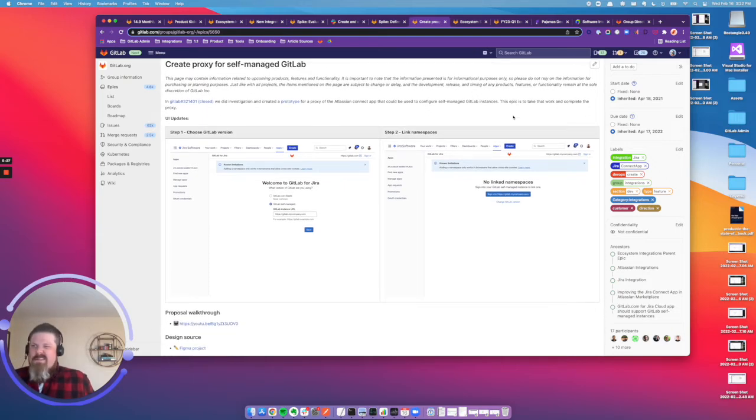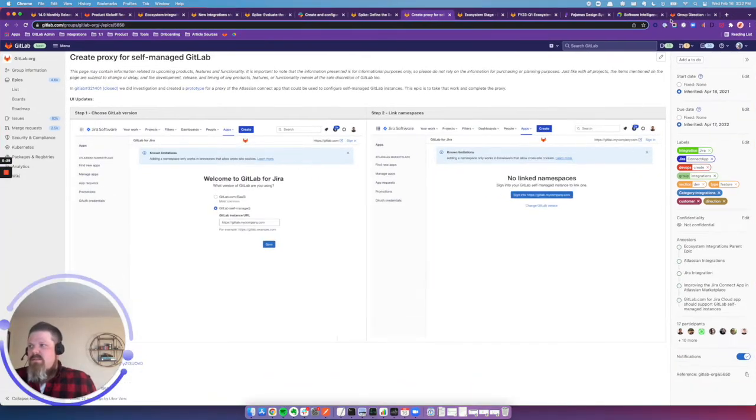And so we have a couple screens here that will show you a little bit about what that looks like, being able to jump into the Atlassian marketplace, go to the GitLab for Jira application, and choose if you are a SaaS customer or self-managed customer, link your namespace, and be able to enable that integration. So we've done a lot of the groundwork really, but there's an OAuth workflow that's missing here, and some of the front end pieces that we'll be wrapping up, so that we can expose this in the GitLab for Jira application in the Atlassian marketplace.